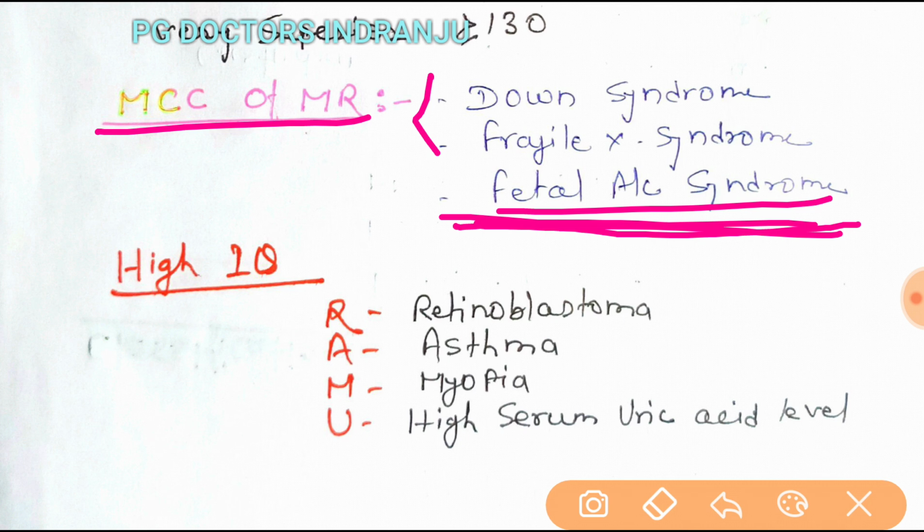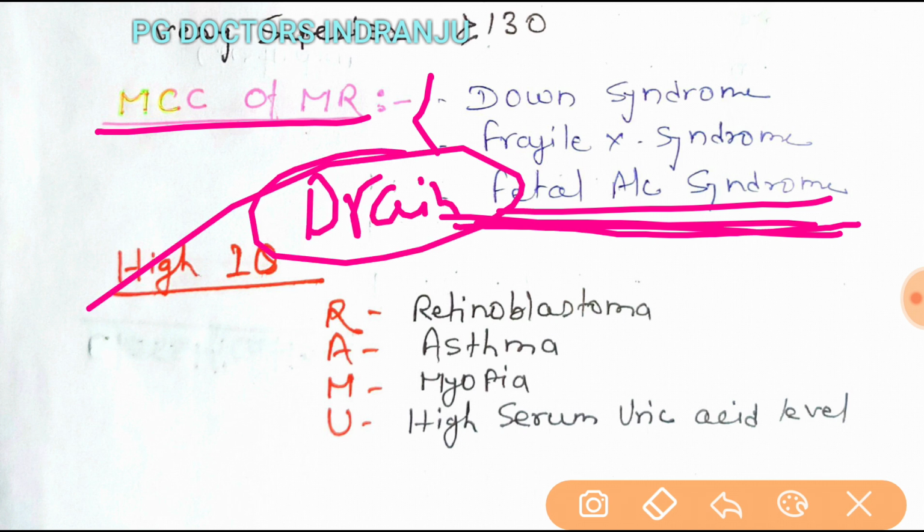Other causes are illegal drug use by the pregnant lady, anything that damages brain development, and brain diseases like meningitis and encephalitis in the baby. Others are hypothyroidism, phenylketonuria, and preeclampsia in the pregnant lady. These conditions cause mental retardation in the baby.